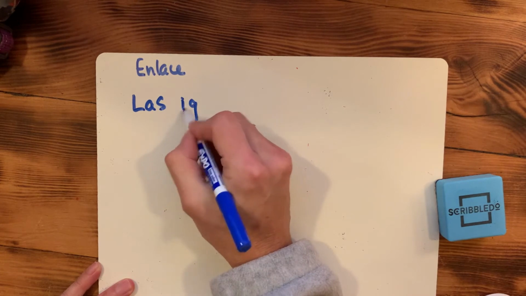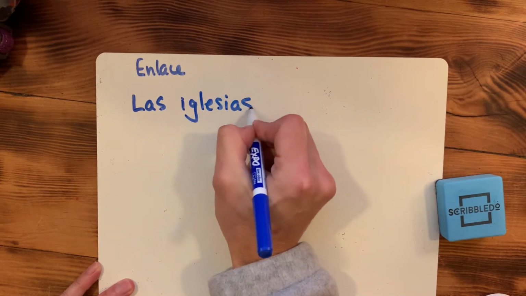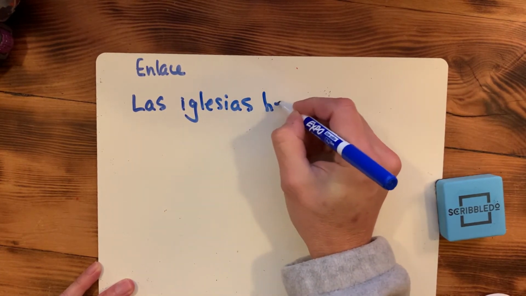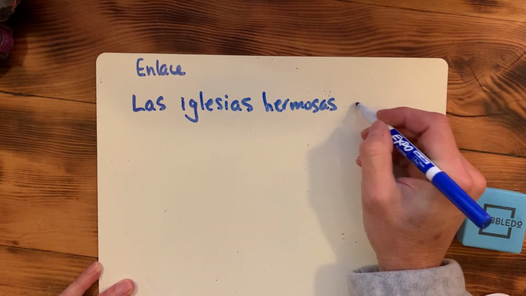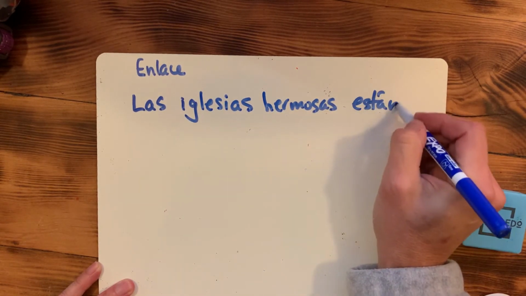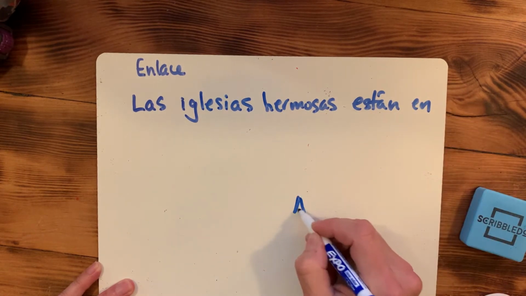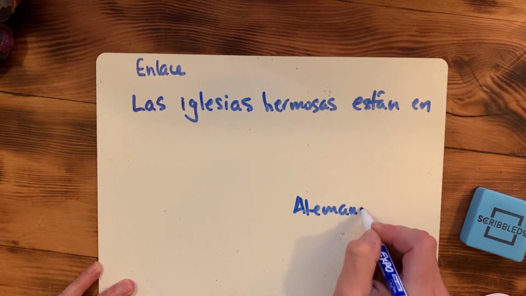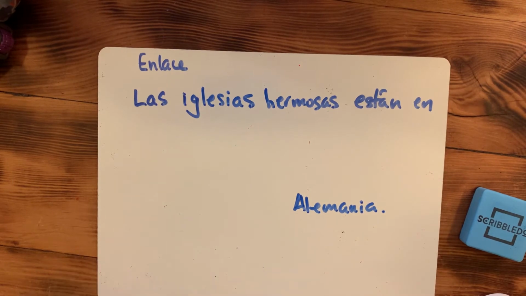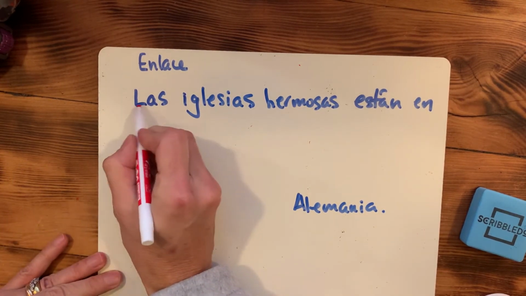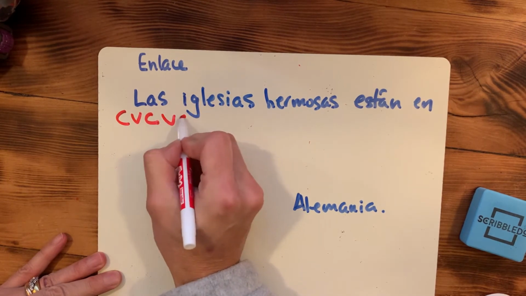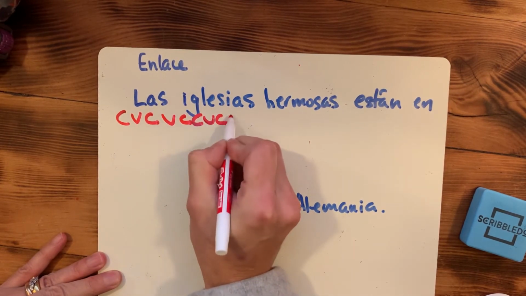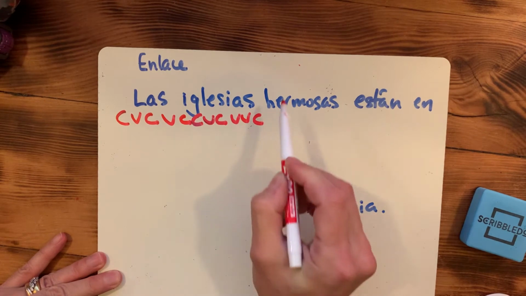Las iglesias hermosas están en, I ran out of room, Alemania. Let me try and fit this all in. Consonant, I'm just going to code everything as we have until now.